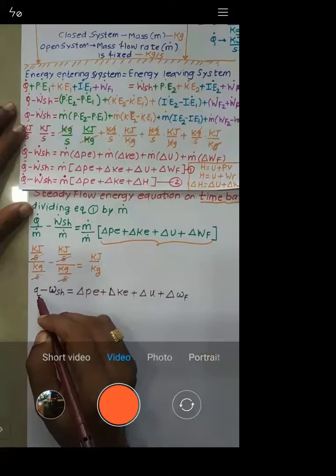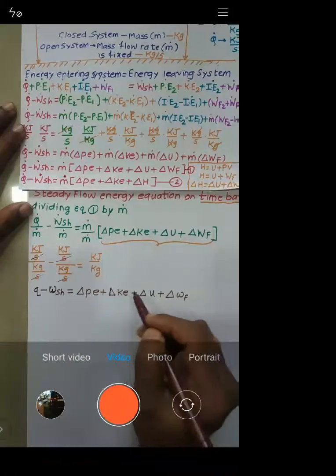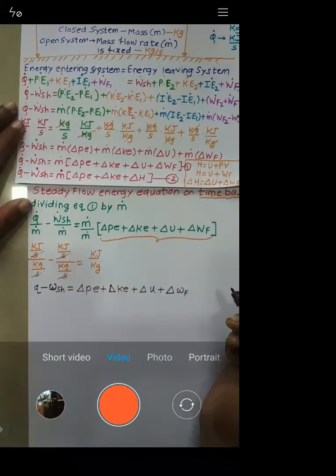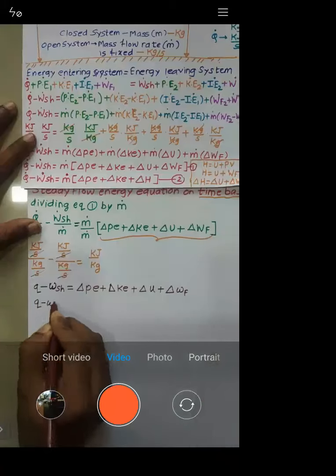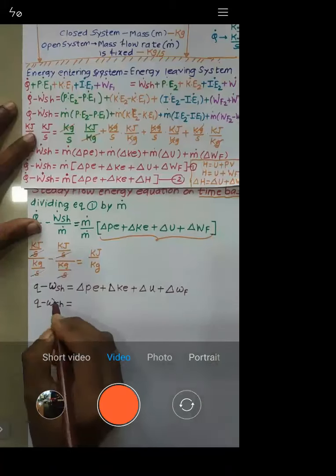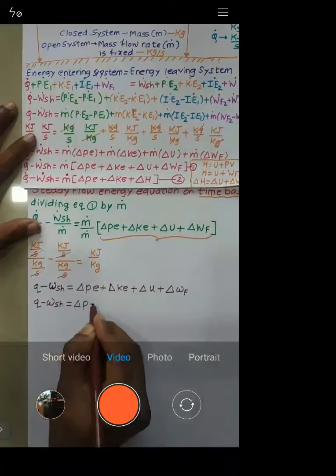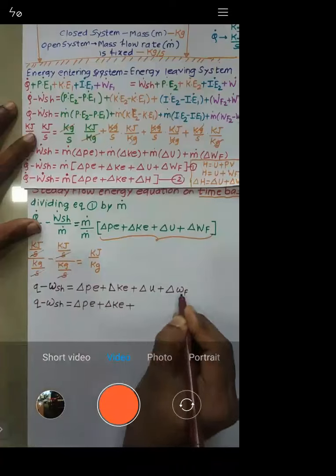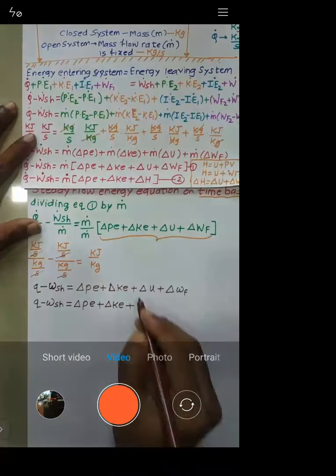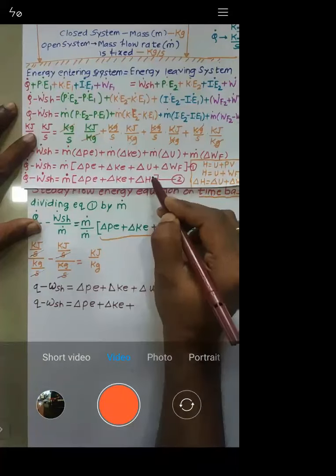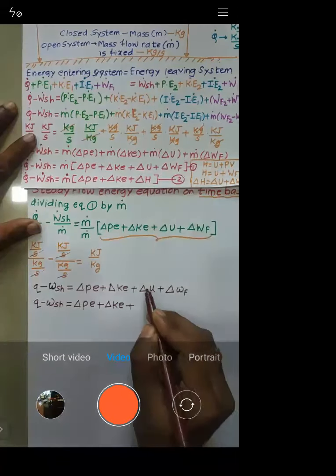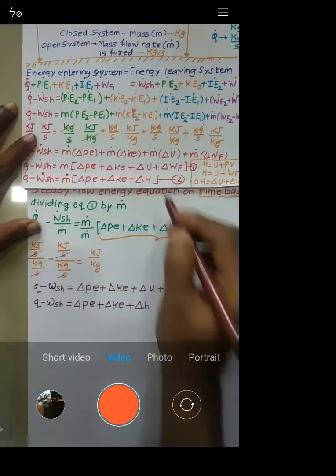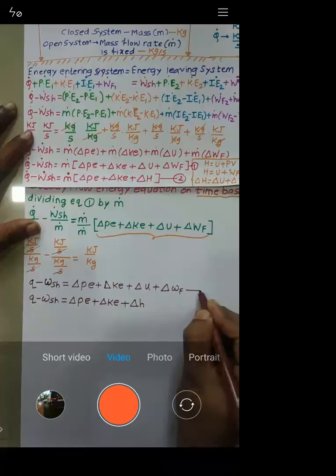Okay, Q minus W_SH is equal to delta PE plus delta KE plus delta U plus delta W_F. Now see, this is the equation. This Q minus W_SH, this is small w, is equal to delta PE plus delta KE plus delta U plus delta W_F. Delta U plus delta W_F is delta H. Both are capital, so now these both are small, so this becomes small h. Here it was capital H, here it is small h. So let me write down this equation number 3.